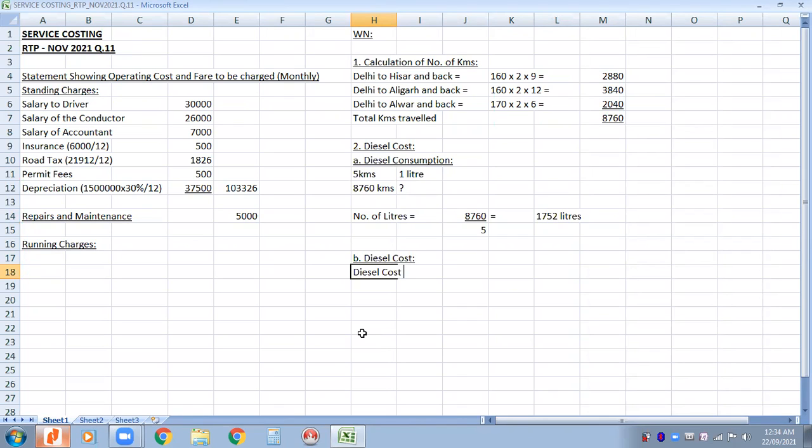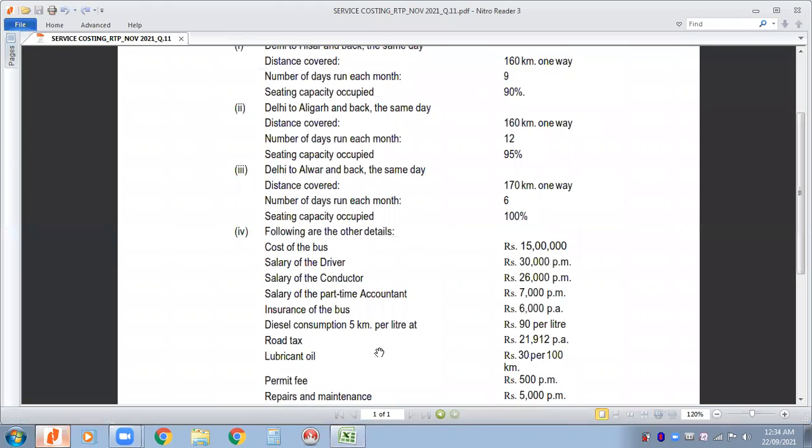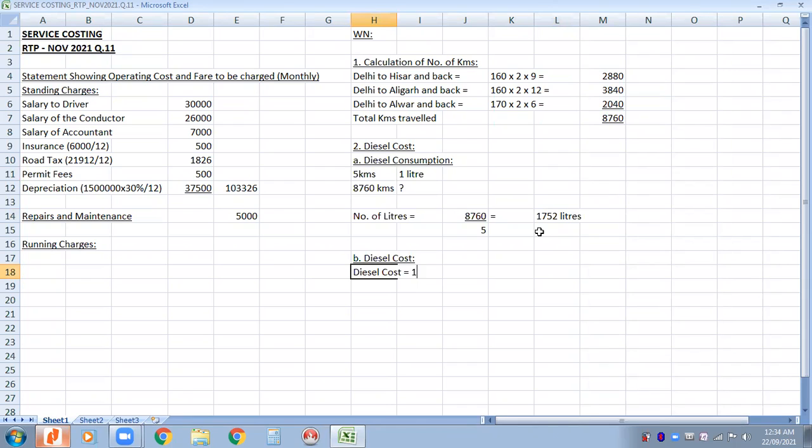Cost per liter of diesel is rupees 90. So it will be 1752 liters into rupees 90, and that will give you the total answer: 157,680, and that can be taken over here. Diesel cost, you can give the reference to working note number 2. In the inner column you can write 157,680.